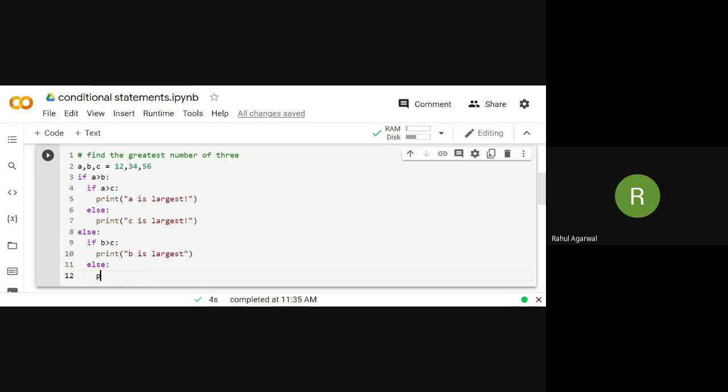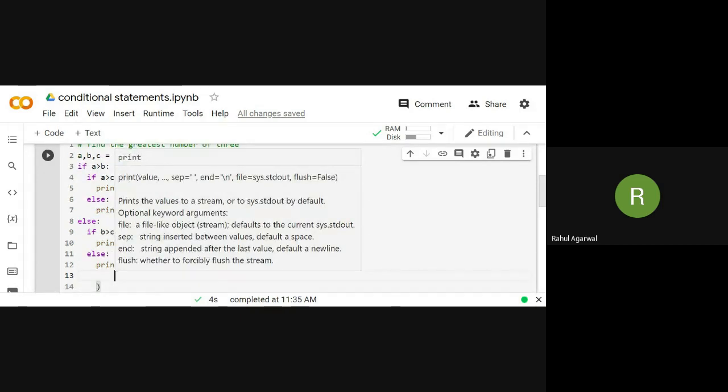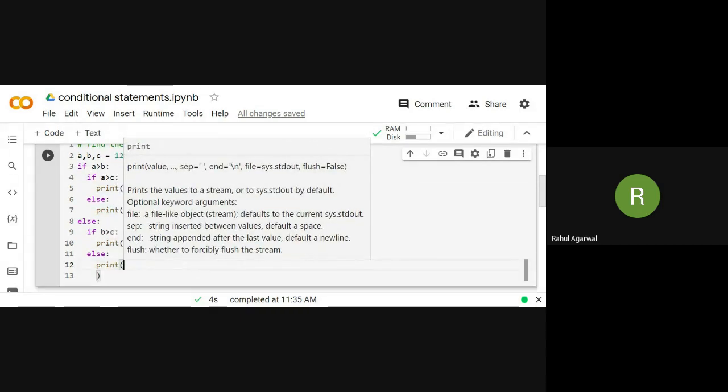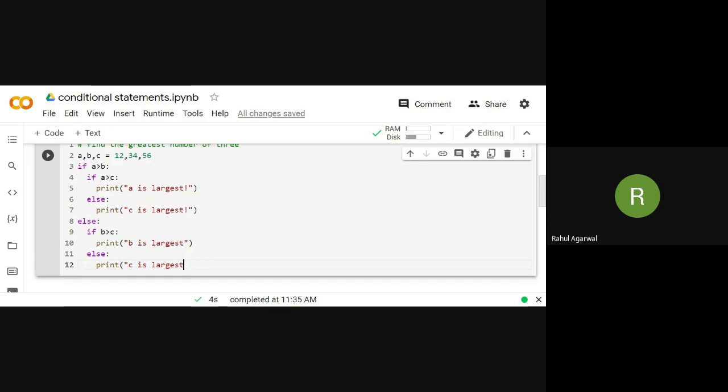Else print. So now I'm going to run this program.